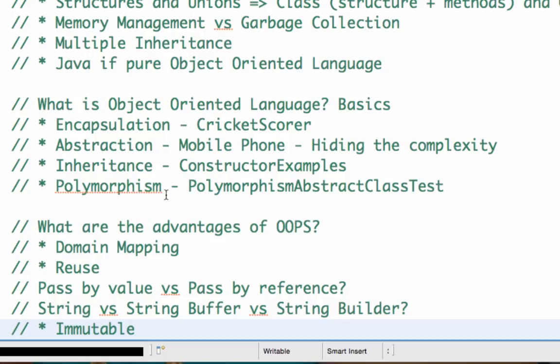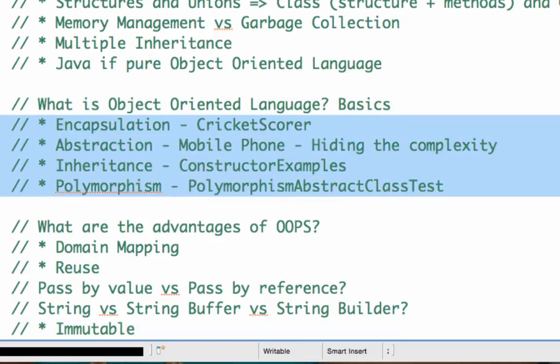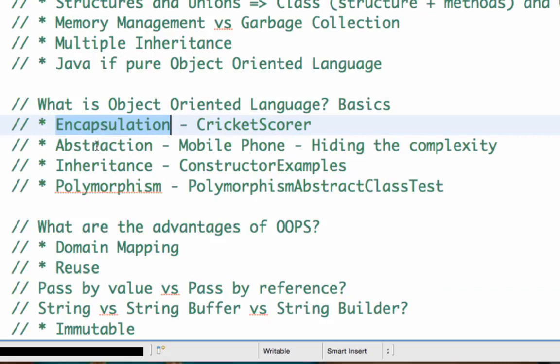The most important concepts in object-oriented languages are encapsulation, abstraction, inheritance, and polymorphism. Right now we'll discuss a few basics about it. Later in the advanced tutorials we'll look at them in detail.